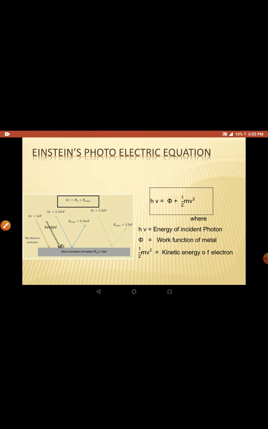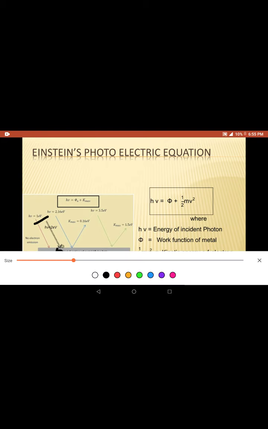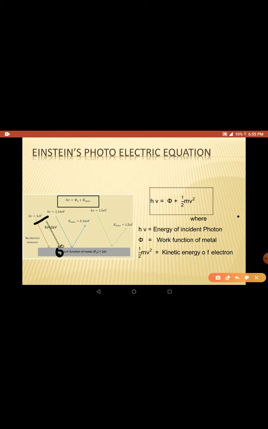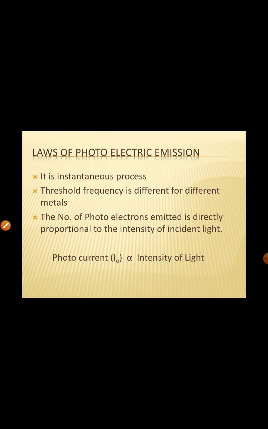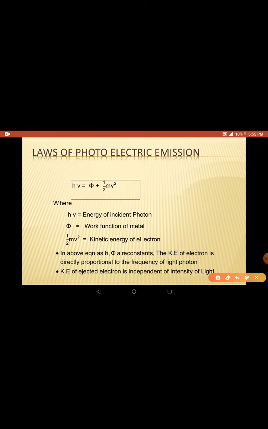Though there are two 1 electron volt photons, the electron cannot absorb both of them simultaneously and come out, right? So that is why the kinetic energy of the electron is independent of intensity. Intensity is related to the number of photons, so kinetic energy does not depend on the number of photons.